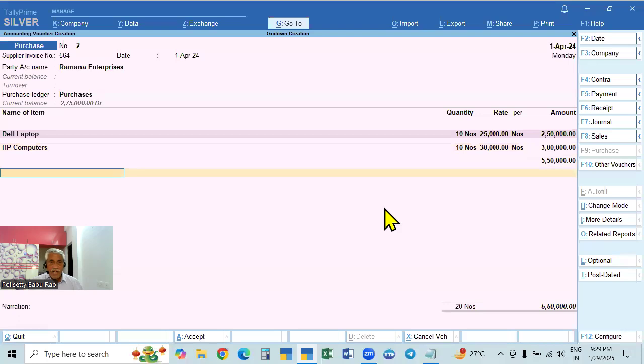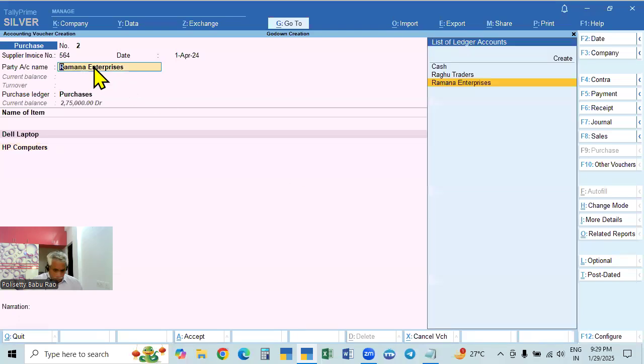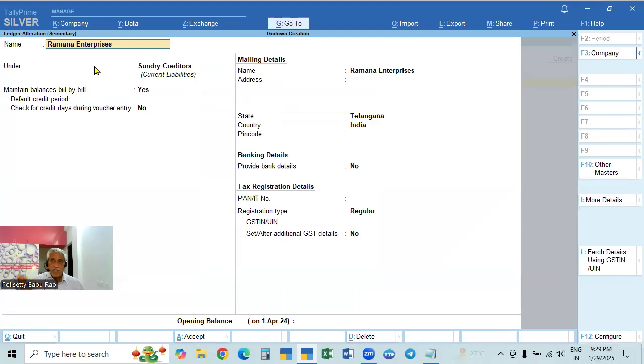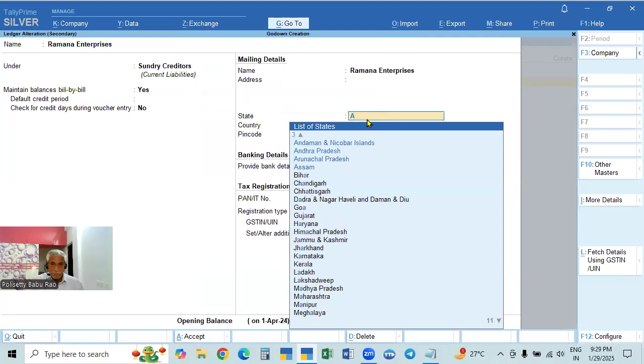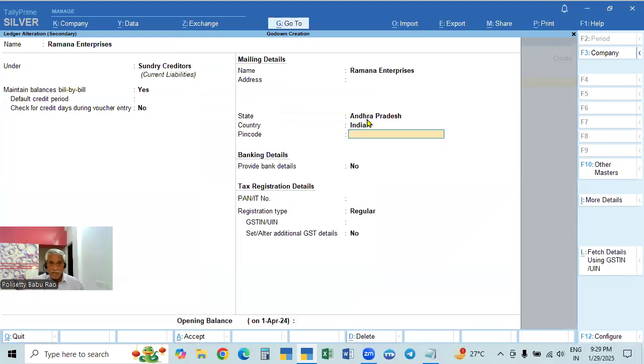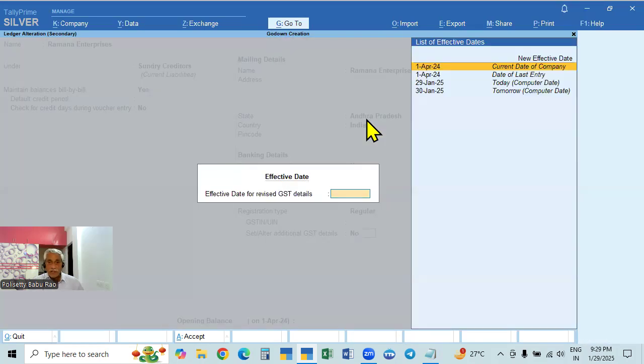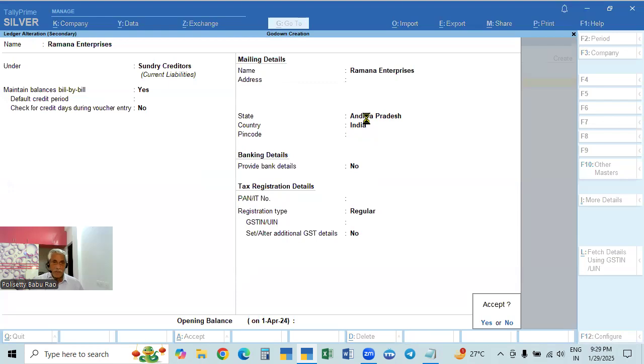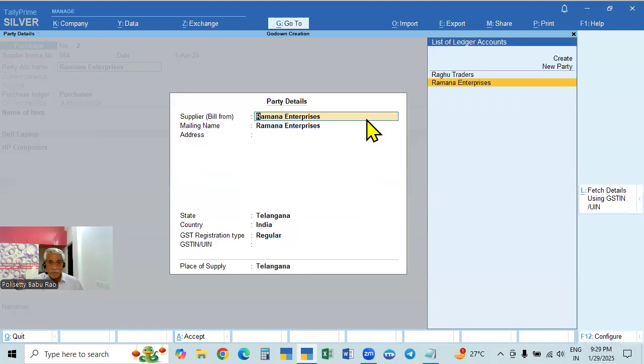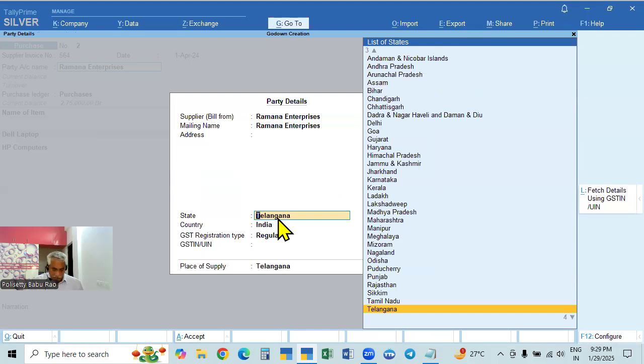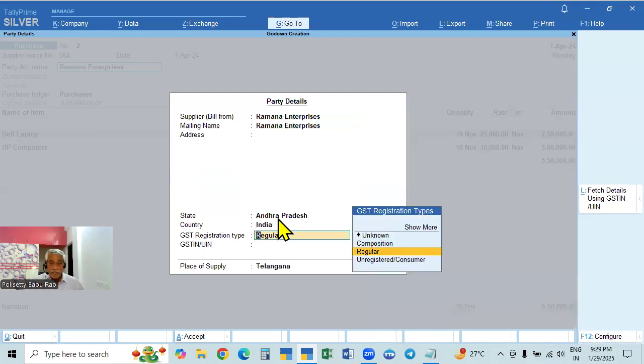So this is done. And now Ramana Enterprises, what I will do, for example, the previous one we purchased from the person from the same state. But here, for example in this case, you will take up Andhra Pradesh. So from 1st April, Andhra Pradesh, and the number, you have to give the state number. That is the Andhra Pradesh number you have to give. So here, this is completed. Here, that is changed. You have to take Andhra Pradesh here, and his state is Andhra Pradesh.